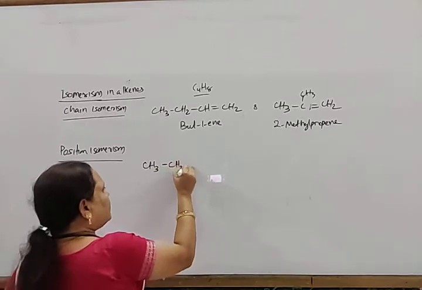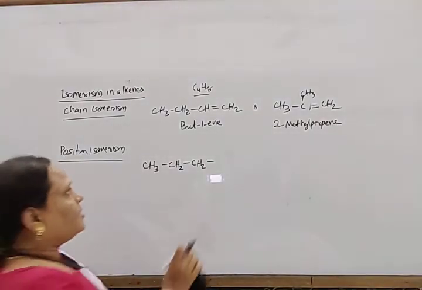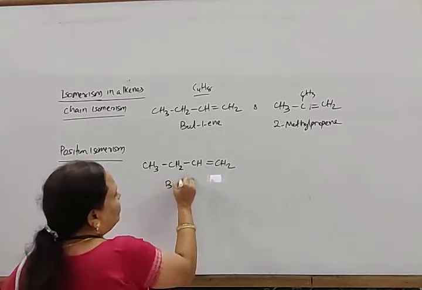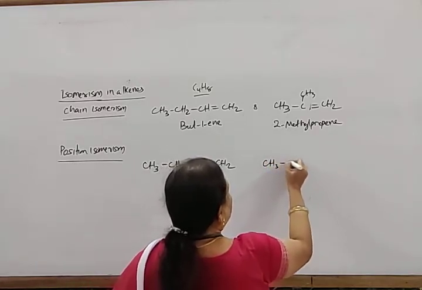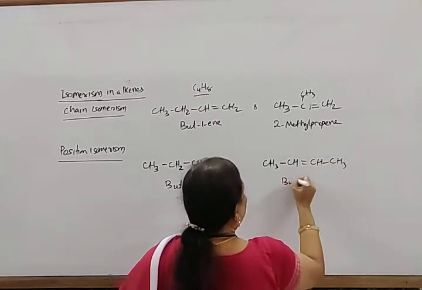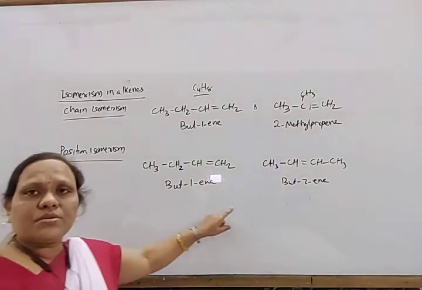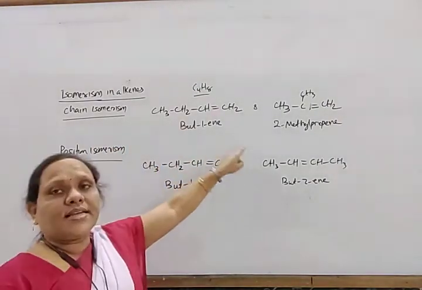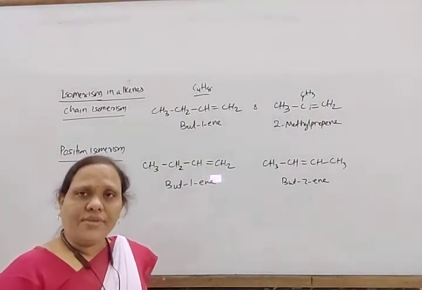CH3, CH2, CH double bond CH2, this is but-1-ene, and another CH3, CH double bond CH, CH3, that is but-2-ene. So these two are position isomers of each other.